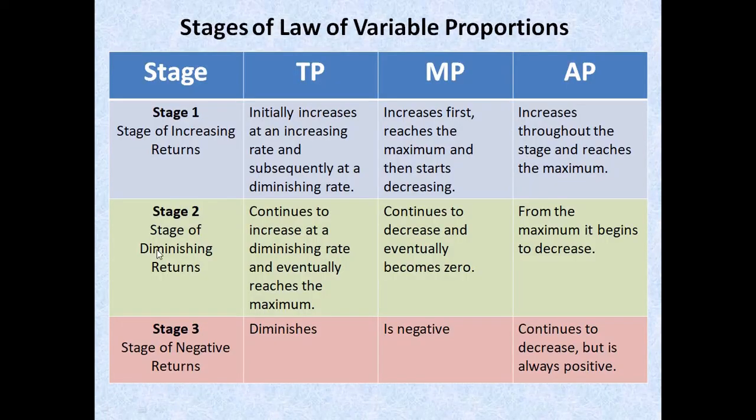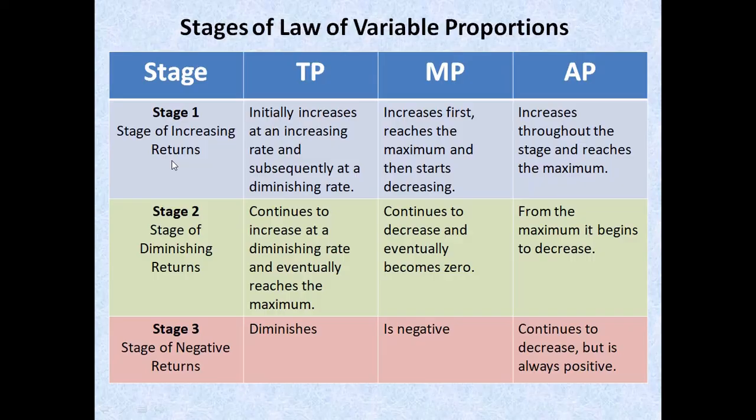Firms will choose stage 2 only. Firms will not choose stage 1. Stage 3, obviously no one will choose it, because MP is already negative here, TP is diminishing and AP is decreasing. So the third stage is not possible for them to choose. It is very much rational here.